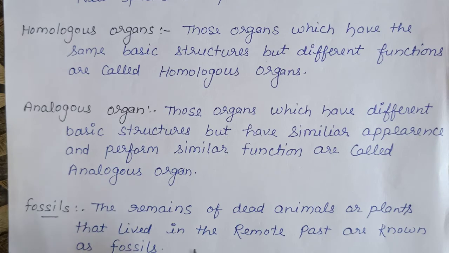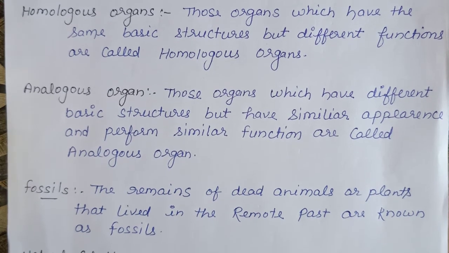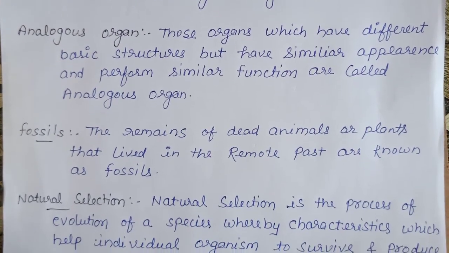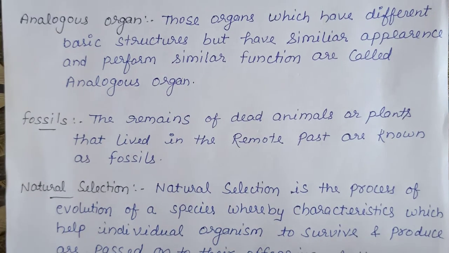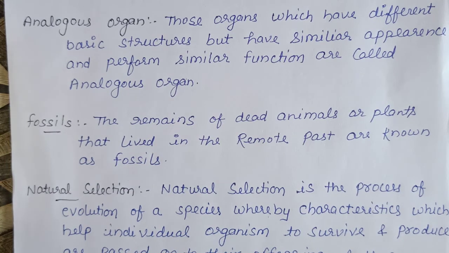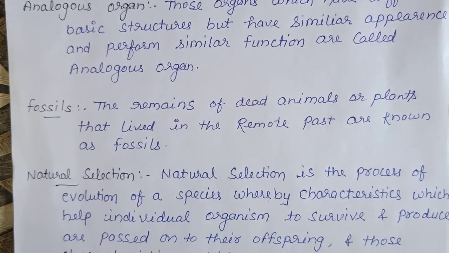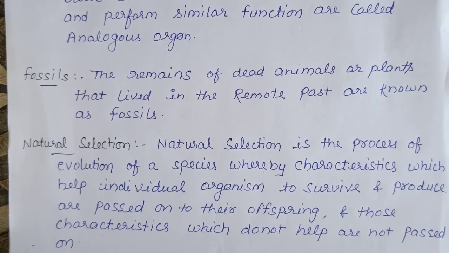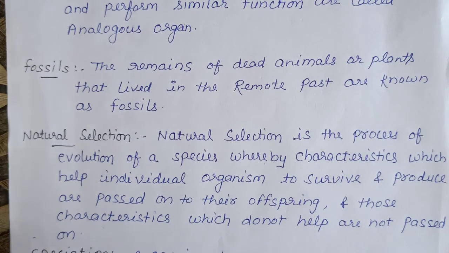Next, fossils. The remains of dead animals or plants that lived in the remote past are known as fossils. Next, define natural selection. Natural selection is the process of a species whereby characteristics which help an individual organism to survive and reproduce are passed on to their offspring, and those characteristics which do not help are not passed on. The natural selection process is the process in which nature selects the organism.